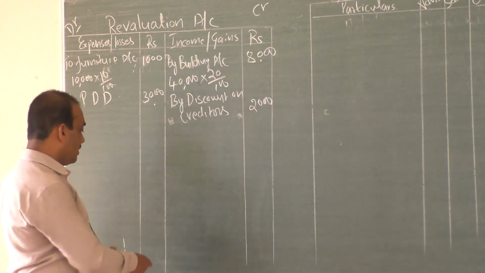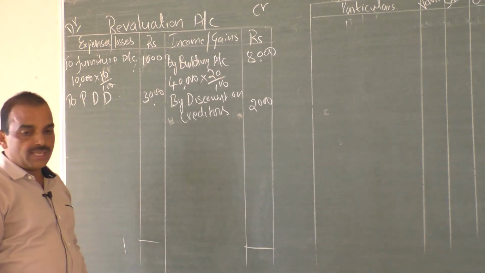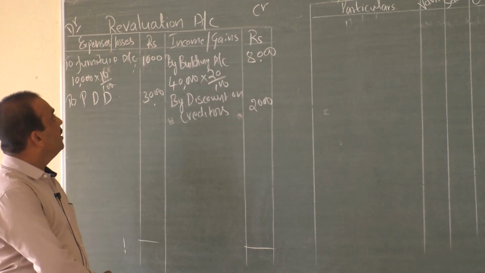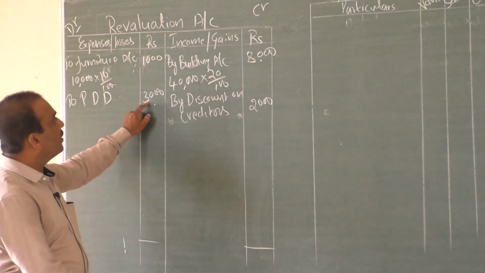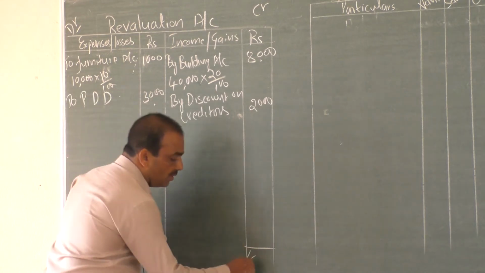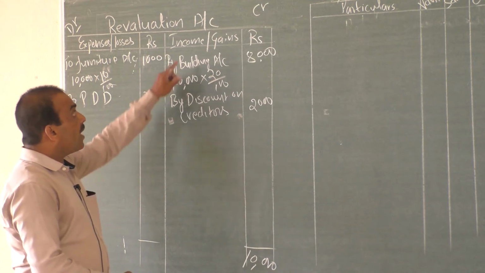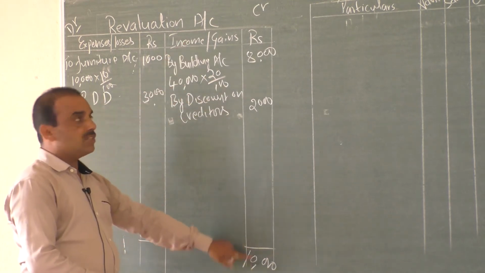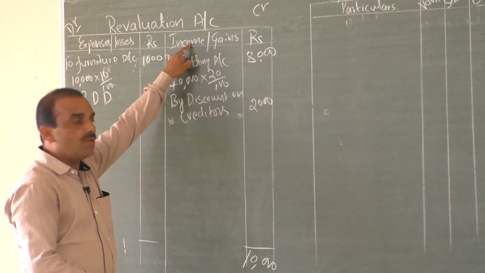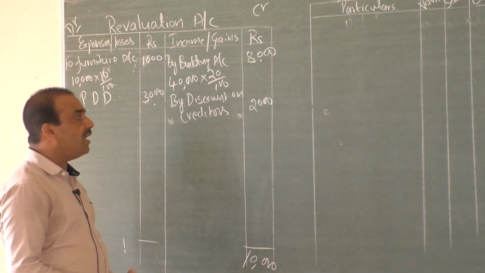Next, balance. What is the procedure of balancing a nominal account or ledger account? We have to see on which side the total is more. Here total is 4,000, here total is 10,000. So credit side total is more. So write that total at first. In this problem, the credit side total is more, incomes are more. So whatever balance we are going to receive is an income on revaluation account.